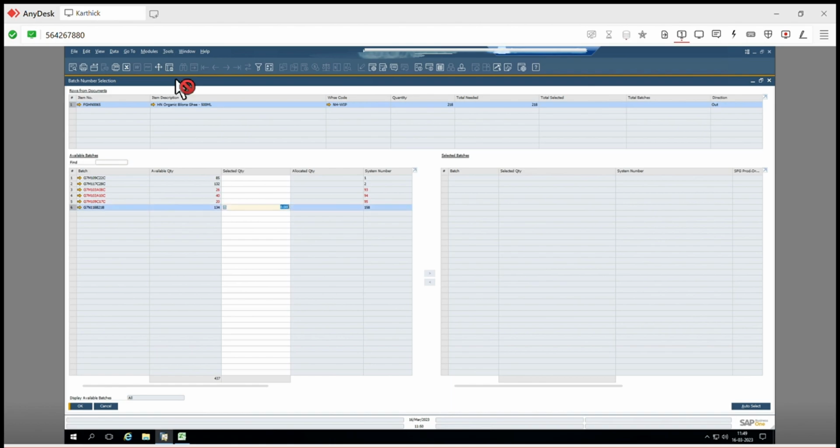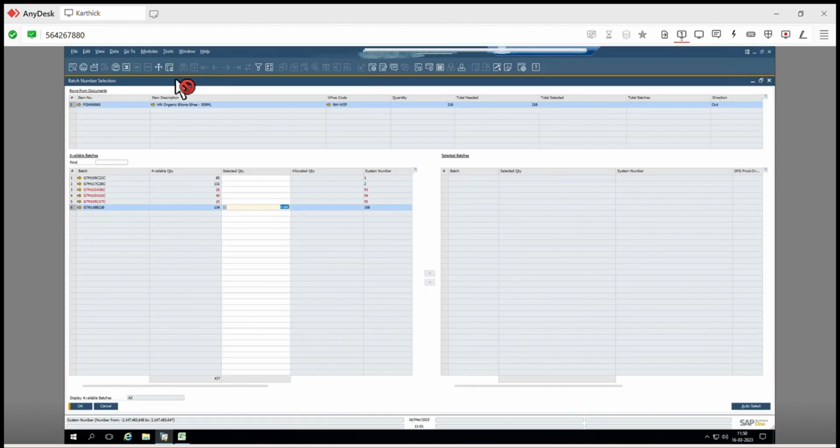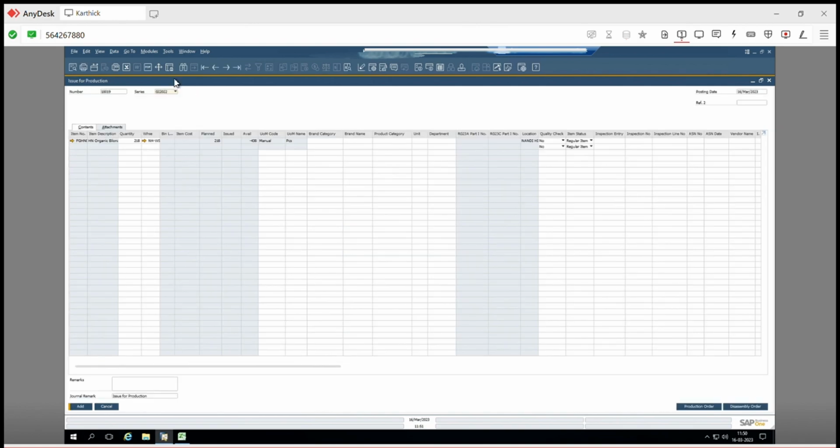Yeah, 134. Just select that line and press right click. Okay, update. Just add below.